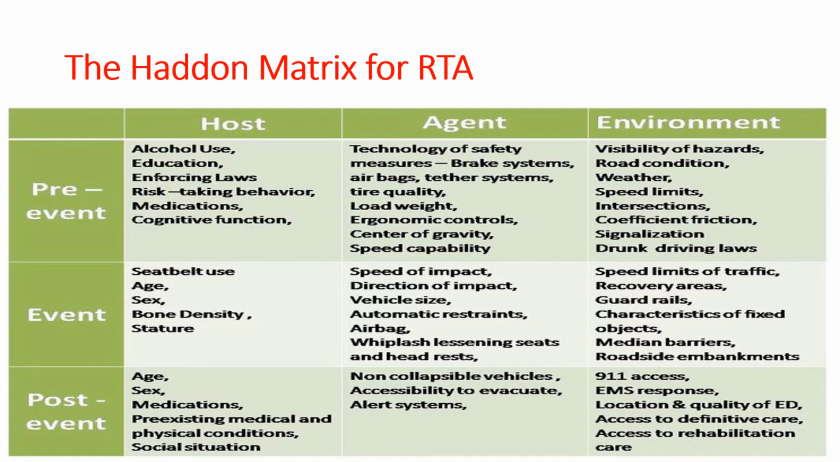And at the accident level, it may be due to no use of seat belts, a minor driving the car, sex, fragility of the bone, that is low bone density, speed of impact, the direction of impact, vehicular size, absence of airbags, not abiding by the speed limits. At the environmental level: the absence of guardrails, recovery areas not there, median barriers not there.